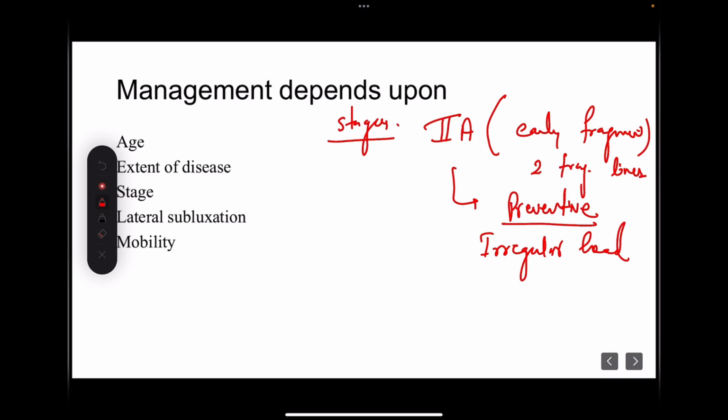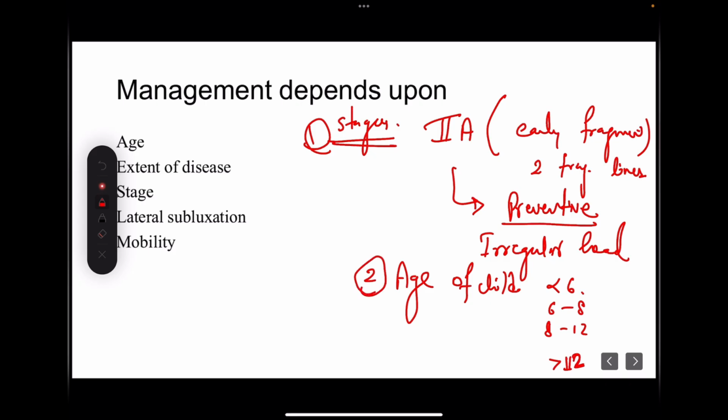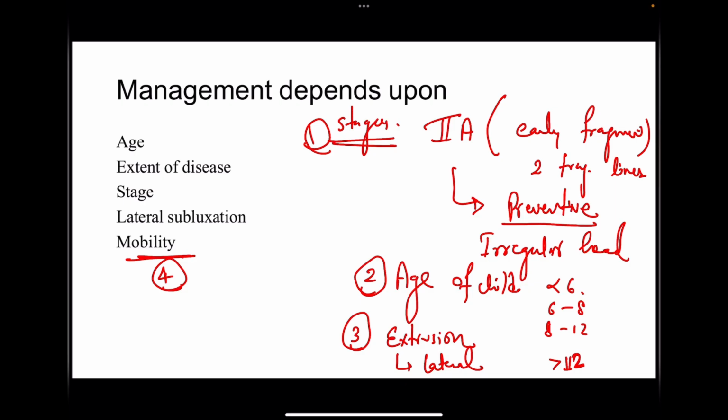But whatever we do will also depend upon the age of the child: whether it is less than 6, 6 to 8, 8 to 12 or more than 12. We will be discussing these shortly. So the management will depend upon the stage of the disease, the age of the child, and the extrusion, that is lateral subluxation of the head toward the lateral side. These are the 3 most important factors, and apart from that, one more factor is mobility of the hip. So this is the 4th factor. Upon these factors will depend our management.